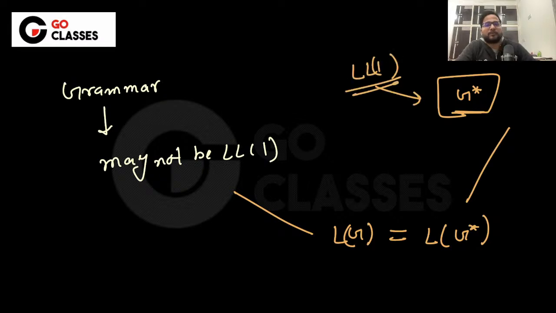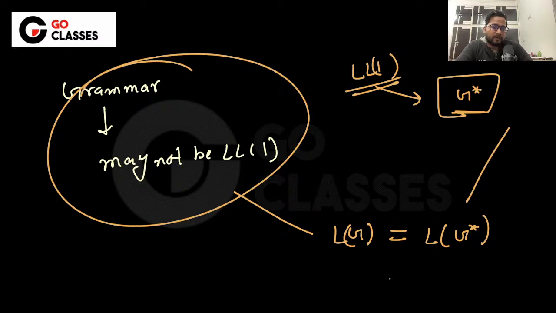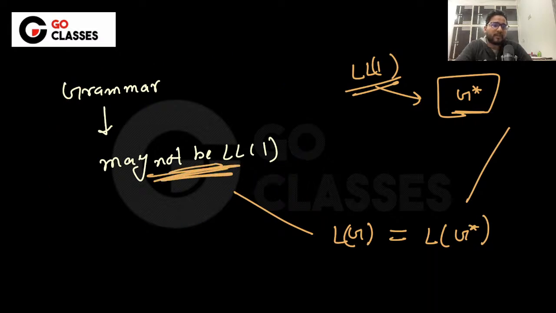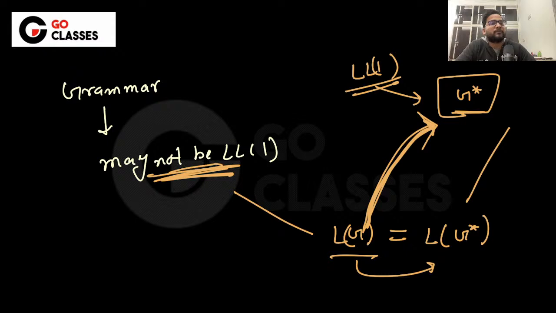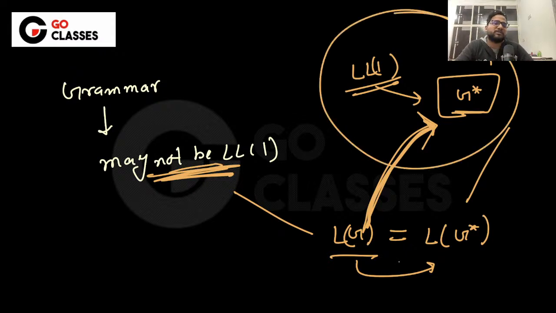This is definitely possible. I mean, G is not LL1, but its language is the same as the G star language, and G star is LL1. You can have another grammar having the same language. If that grammar is LL1, then you will say that this language is at least LL1.